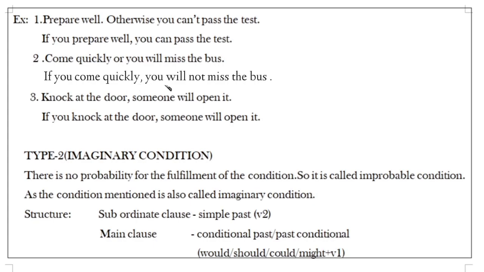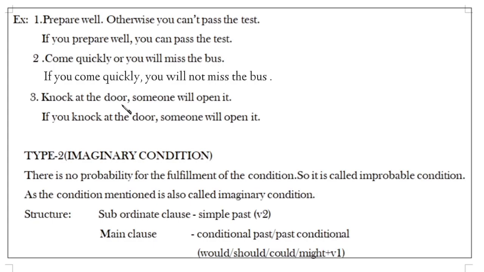If you come quickly, you will not miss the bus. See here, the comma is missed, so we can't get the complete meaning. The complete correct sentence is: if you come quickly, you will not miss the bus. Only then will we get the complete meaning. If we forget to write the comma here, it doesn't give the proper meaning. So we must keep that comma in between these two clauses. That is about the if conditional clause.